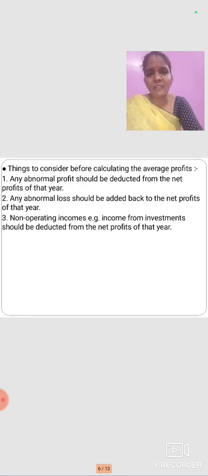For example, if there is any theft, flood or fire in the company, it is all called abnormal loss. So during the year, if the company faces any abnormal loss, it should be added to the net profit of the concerned year. Next one is non-operating income. An example of non-operating income is income from investment. It should be deducted from the net profit of the year.